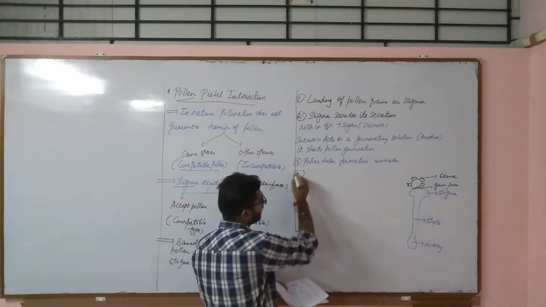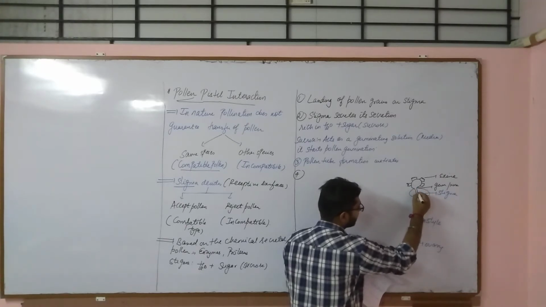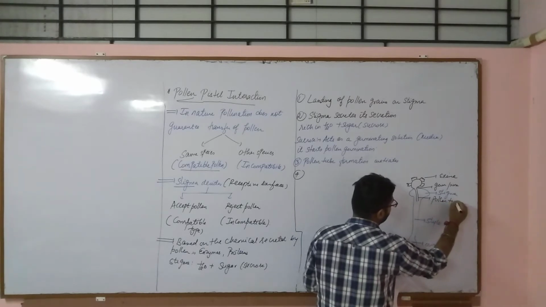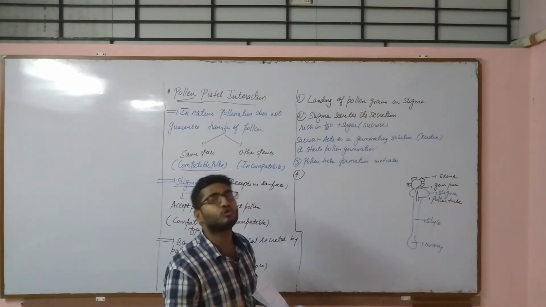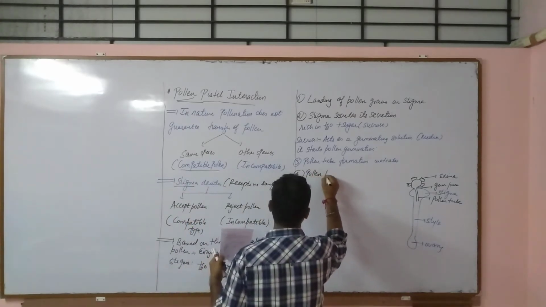Fourth step. So let us say from this region, and from here the pollen tube has started forming. So this is the pollen tube. Now pollen tube growth will take place. So pollen tube growth occurs.